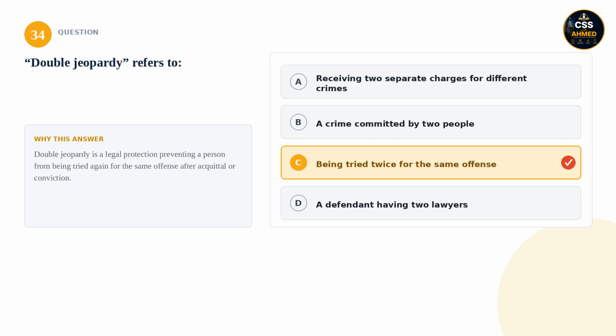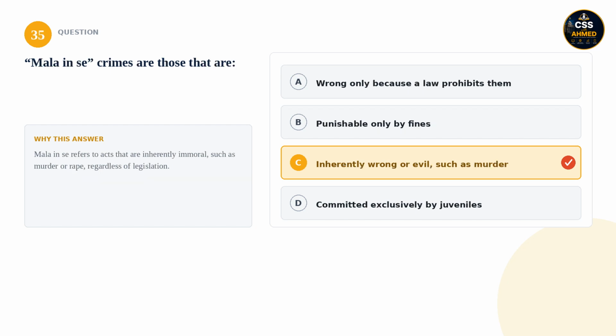34. Double jeopardy refers to: is it receiving two separate charges for different crimes, a crime committed by two people, being tried twice for the same offense, or a defendant having two lawyers? The correct answer is being tried twice for the same offense. Double jeopardy is a legal protection preventing a person from being tried again for the same offense after acquittal or conviction.